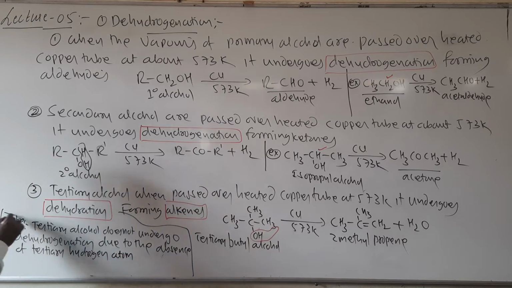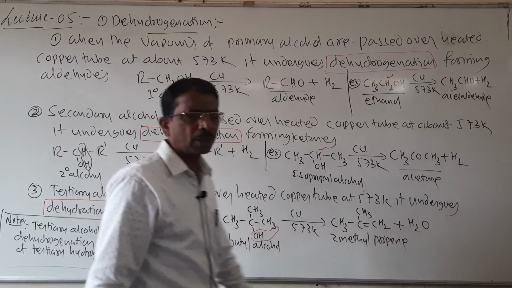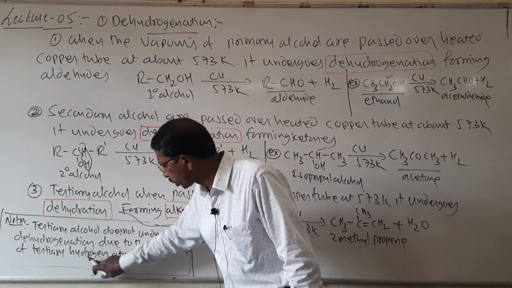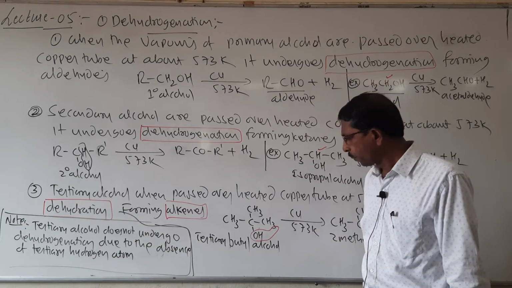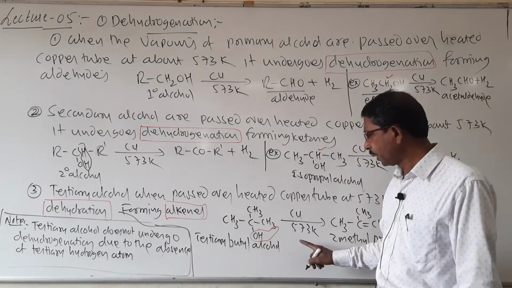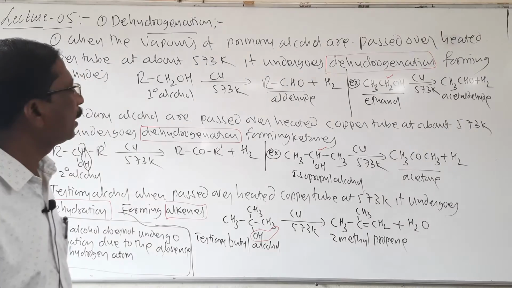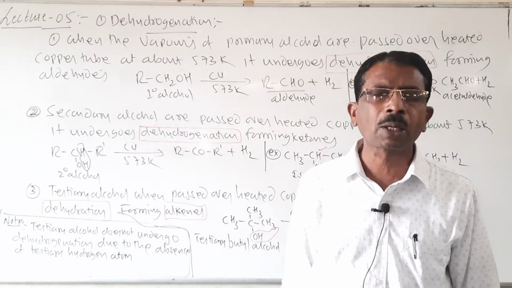Look here students, it is important to note. Tertiary alcohol does not undergo dehydrogenation due to the absence of tertiary hydrogen atom. It does not contain tertiary hydrogen atom. So therefore here it undergoes dehydration. It is the reason. So then here I have completed all the chemical properties of alcohols.